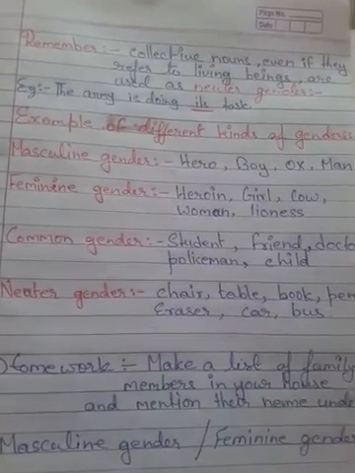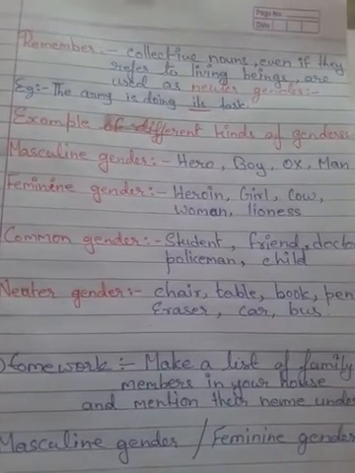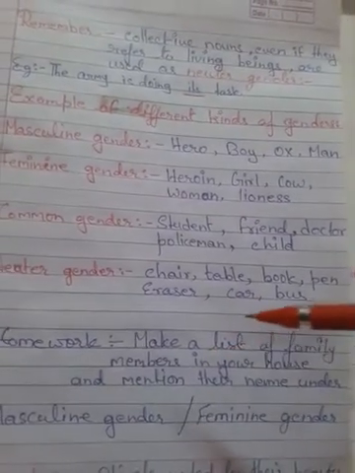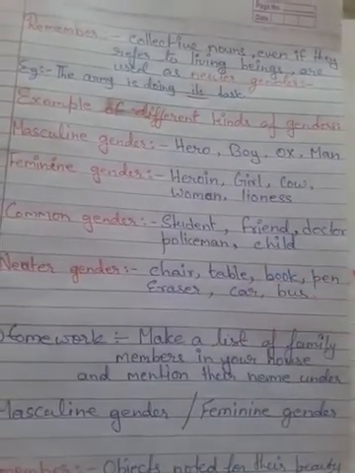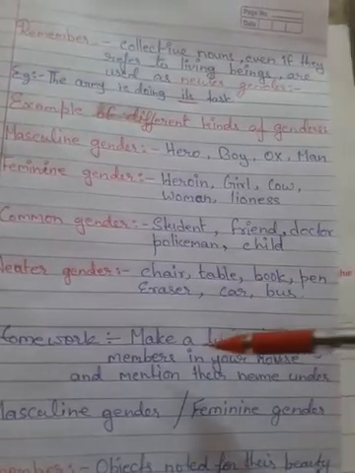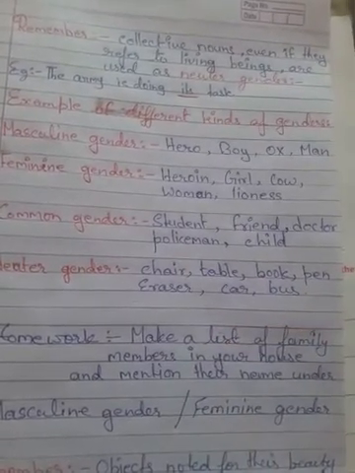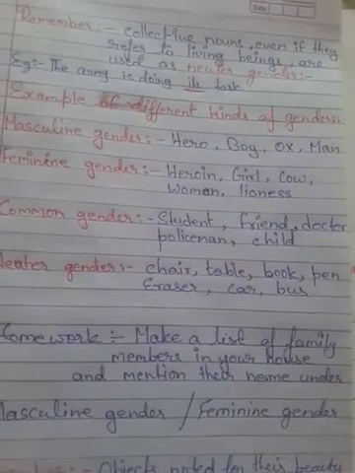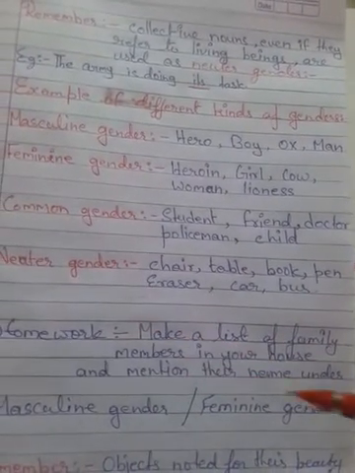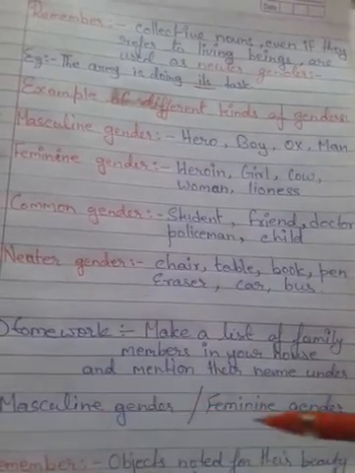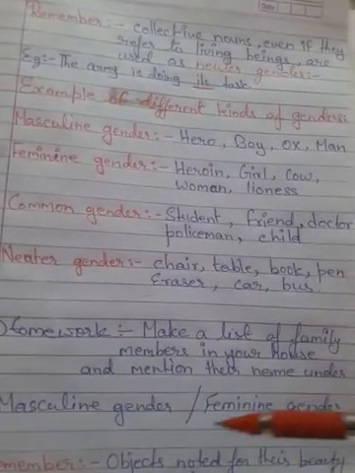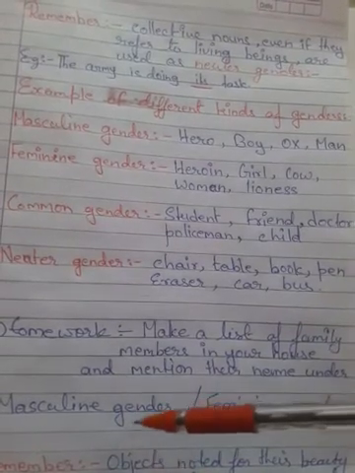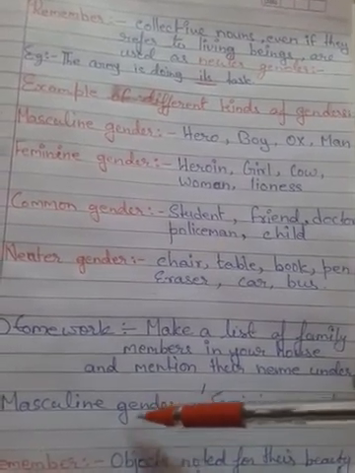Now related to this chapter, the homework that I want to give you is, make a list of family members. Homework, very clearly it is visible. Make a list of family members. That means make a list of your family members in your house. That means how many members are there in your house. And mention their names under masculine gender and feminine gender. That means your father, brother or some friends that are staying with you, you can write their names under masculine gender.